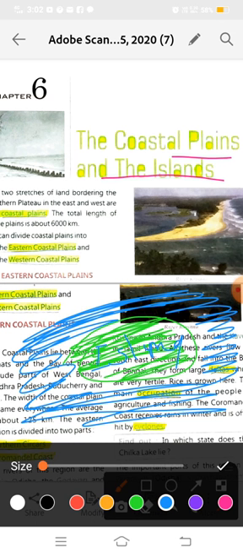We have completed the northern plains, the northern mountains, the southern plateau and the western desert. Now we will read about the coastal plains and the islands. Coastal plains means the flat part of land near the sea, and island means a piece of land surrounded by water. Okay, now let's start our chapter.